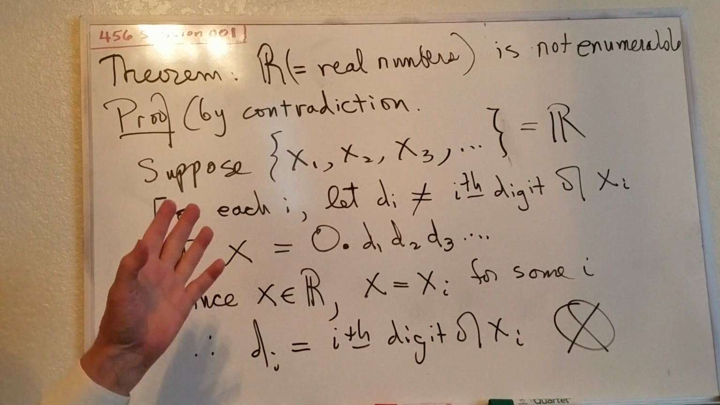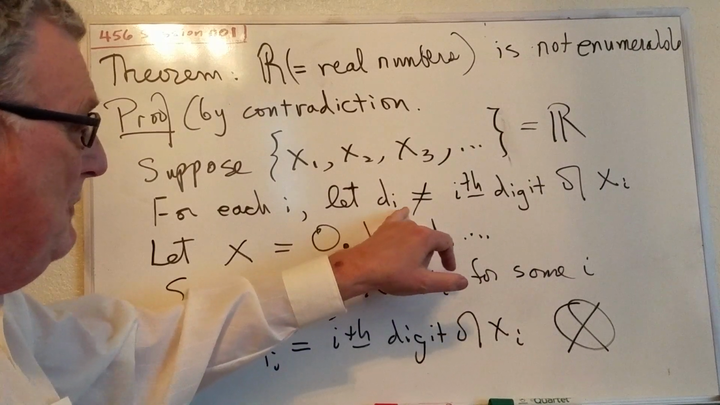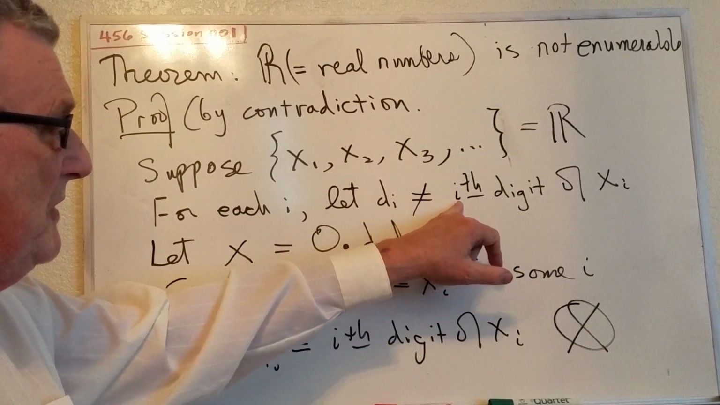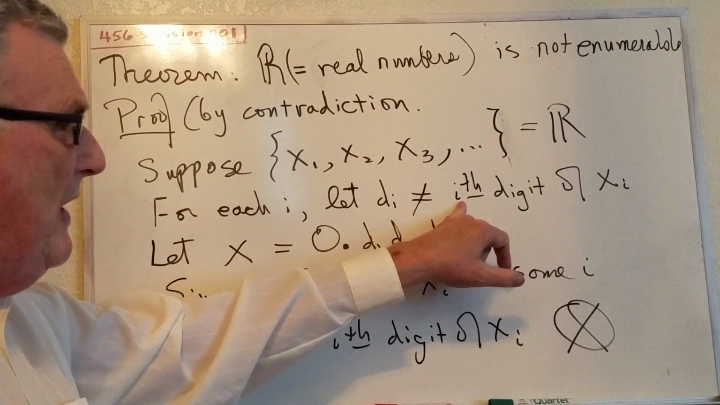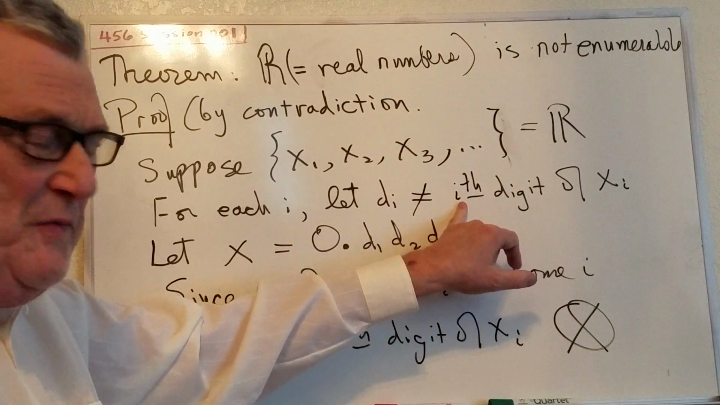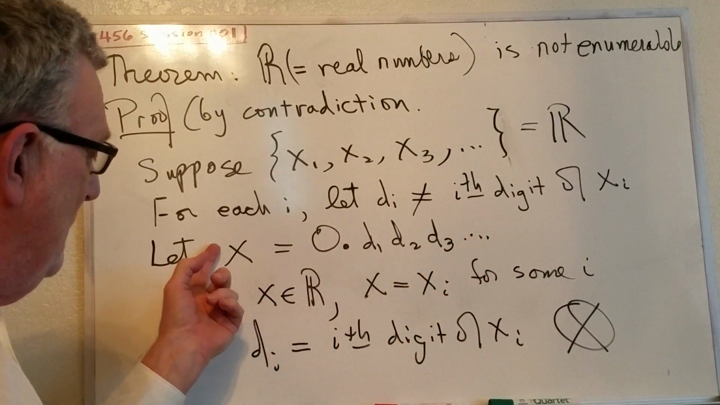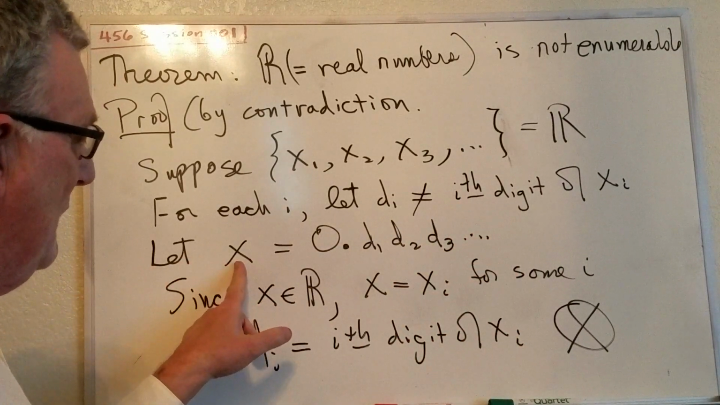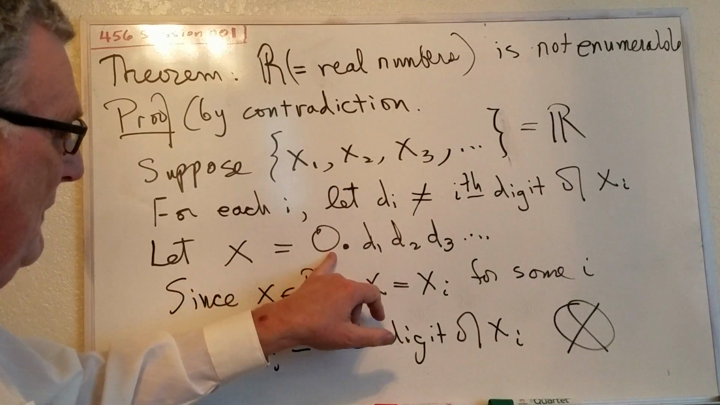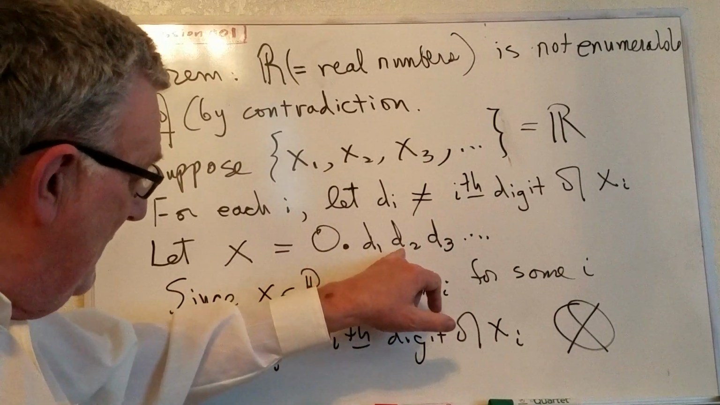Now for each one of the i's from 1 to infinity, we let di be any digit which is not equal to the ith digit of the expansion of xi. We can take the decimal expansion if we want. And then we define the real number x to be the real number whose expansion is 0.d1, d2, d3, and so forth.